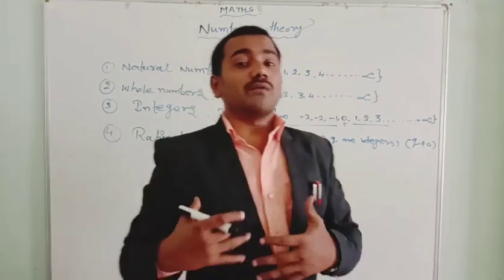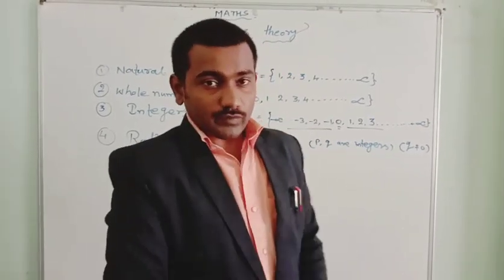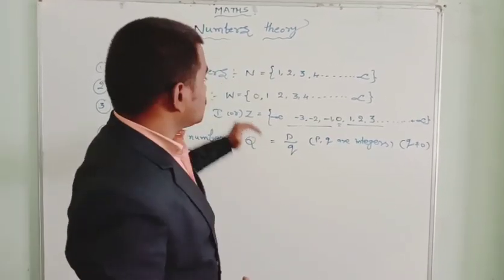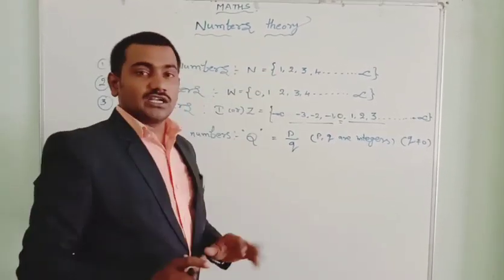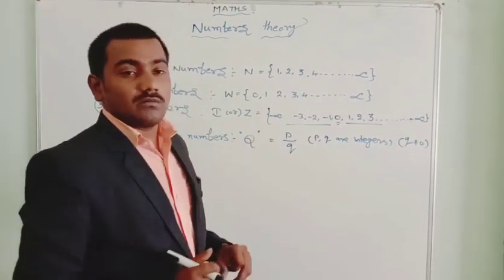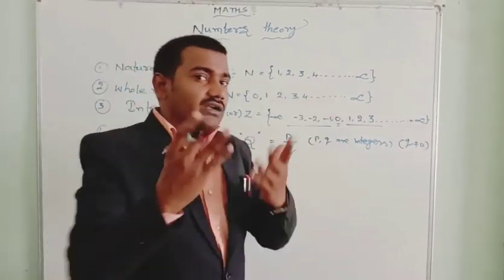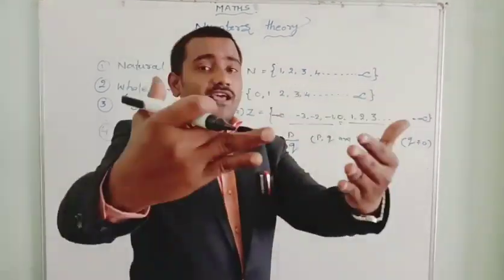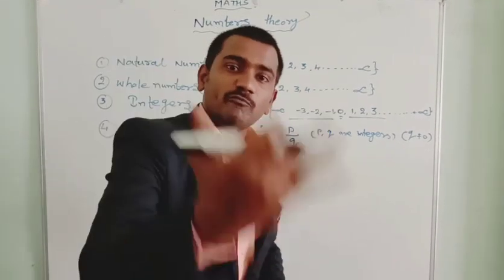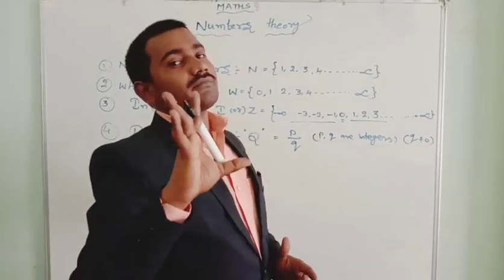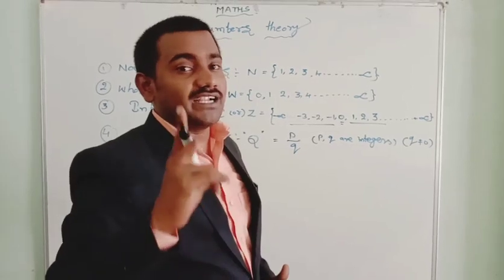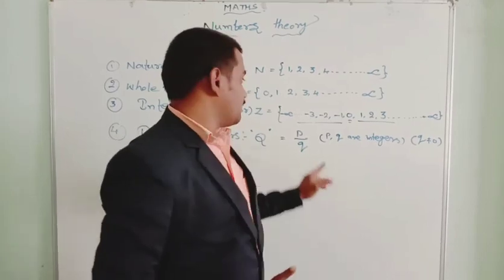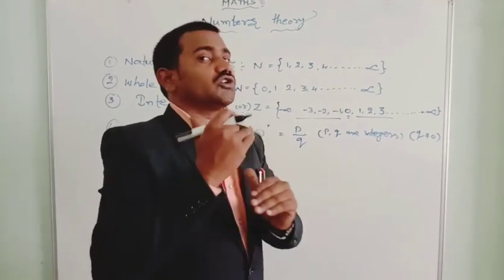Let's see what kind of numbers are known as rational numbers. First, all natural numbers are rational numbers. How can you say all natural numbers are in the form of p by q? As I said, any number that can be expressed in the form of p by q is a rational number, but the condition is p and q should be integers and q is not equal to 0. If p is equal to 0, no problem, but q should not be equal to 0.